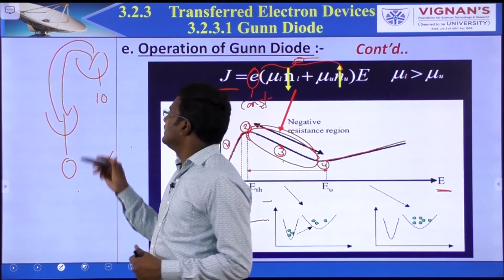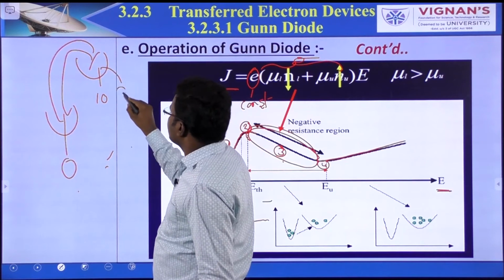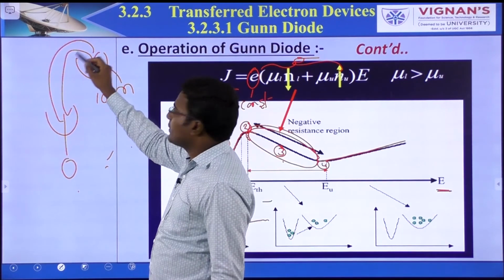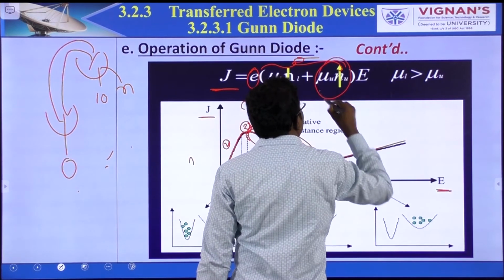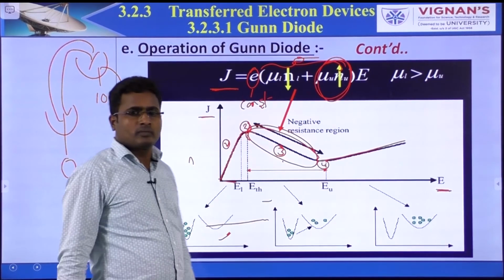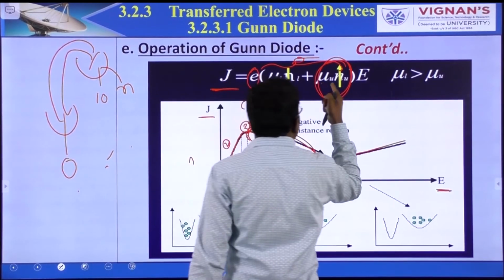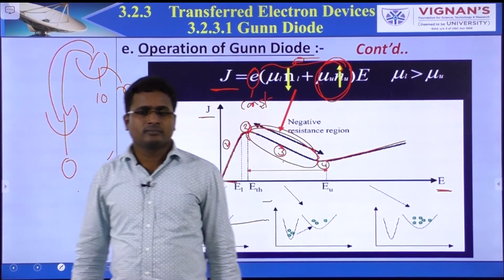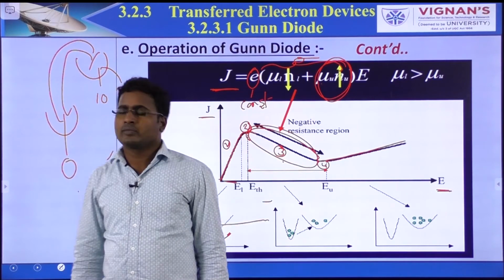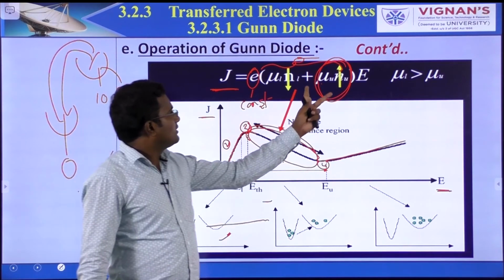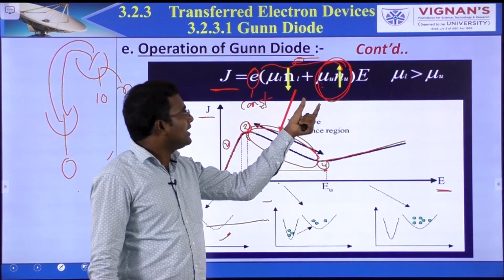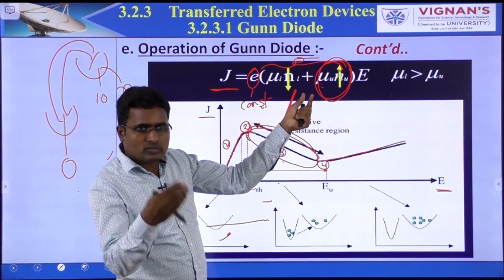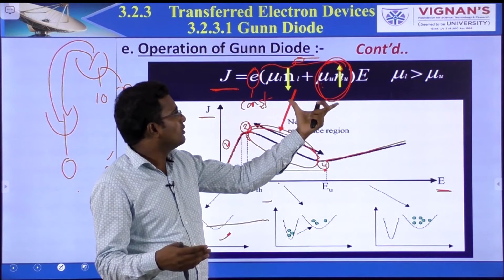The reason is concentration increases, but upper valley mobility is high. So this product is high. High mobility, high concentration, so this term increases. Because mobility is high and concentration is also high, combinedly.